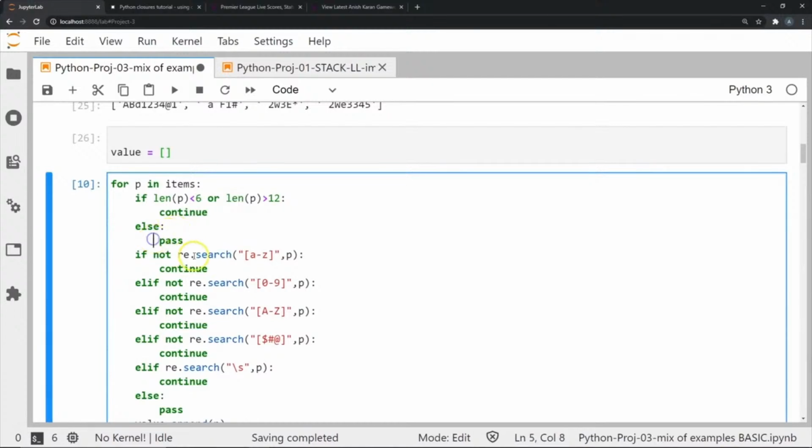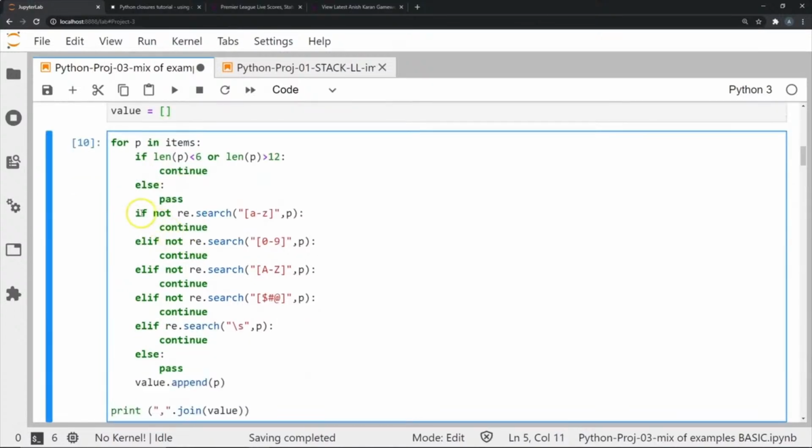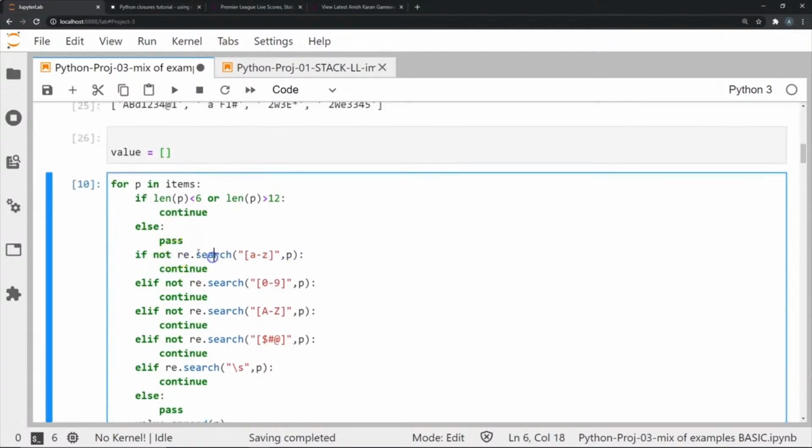Now this first statement is going to do an re.search. And re.search, as you know, is going to look for at least one instance of a letter occurring between A and Z. This is the regular expression that we have passed, and the square brackets mean we're looking for anything between a and z in terms of small letters.